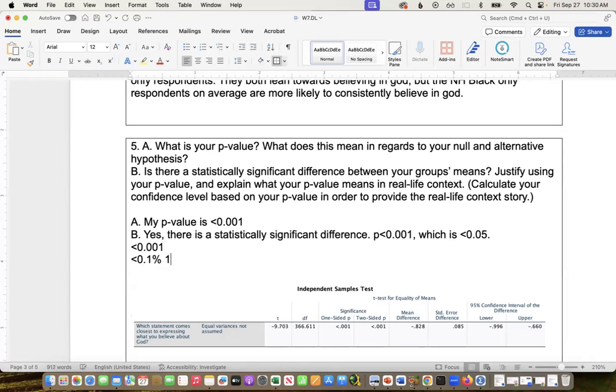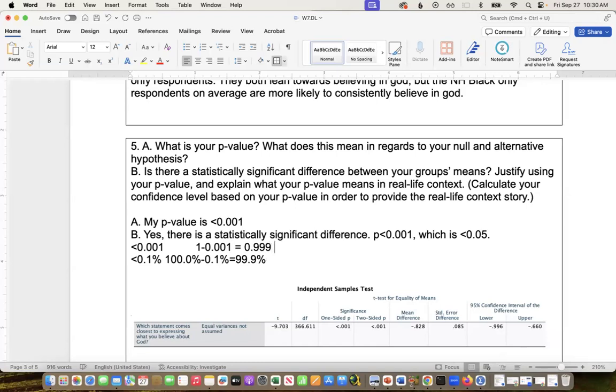So I'm going to do 100% minus 0.1%. And that gives me 99.9%. Or I could do 1 minus 0.001. And that's going to give me 0.999.